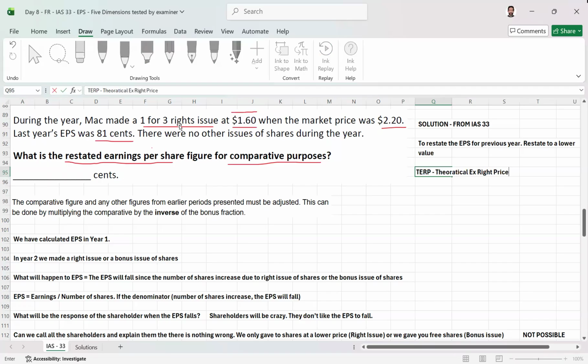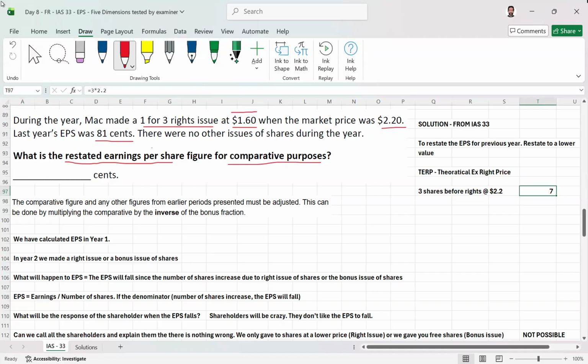When you look at it this way, the concept of theoretical ex-rights price becomes easy. Let's see. We have 3 shares before the rights, and the price of the shares is $2.2. So we calculate the value here: 3 into 2.2.